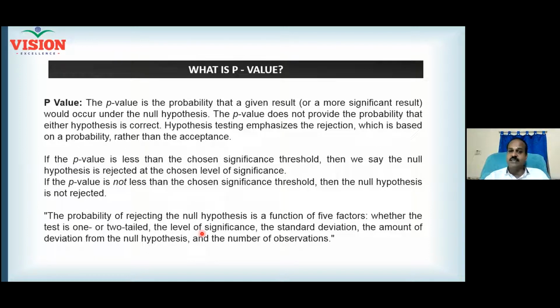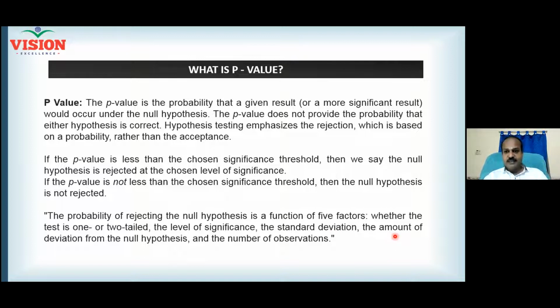What is level of significance? The permissible risk. That is called the level of significance. Generally, it is 5%. 5% means 0.05. And the standard deviation in your data, the variation in your data. Always you take decision by collecting an amount of data. Let's say you collect 100 data. The 100 data will have a standard deviation. More the standard deviation, more will be the risk. Less the standard deviation, less will be the risk, right? So standard deviation is also playing an important role.